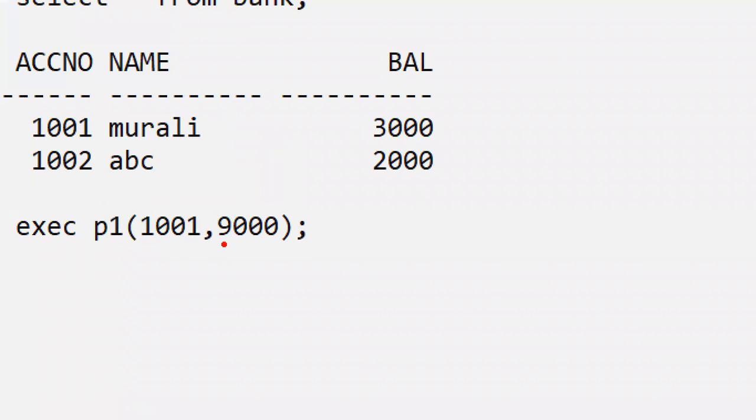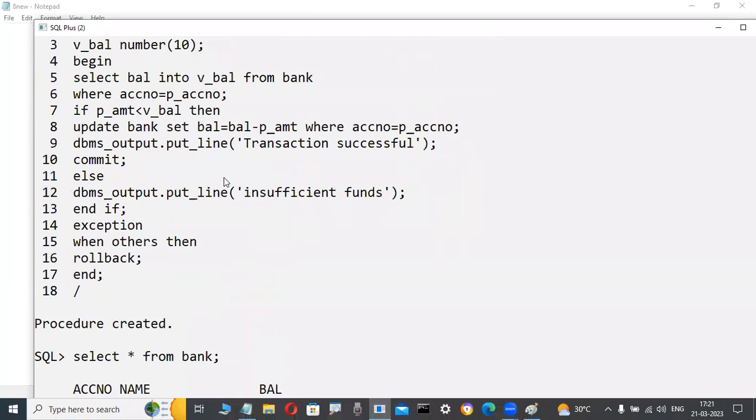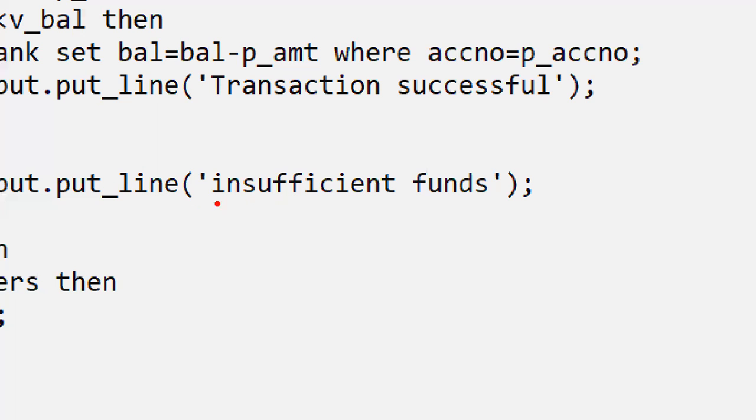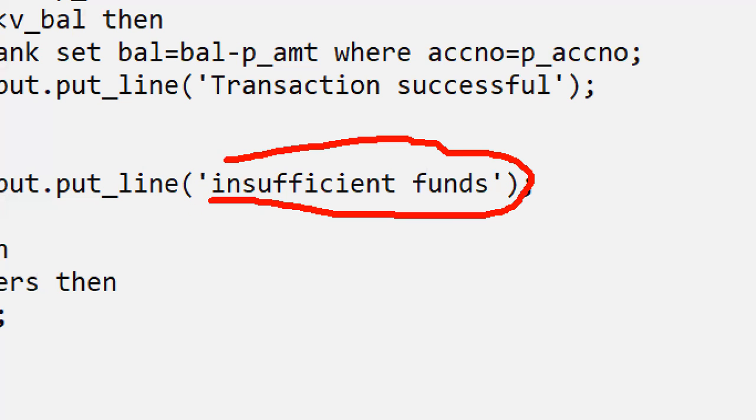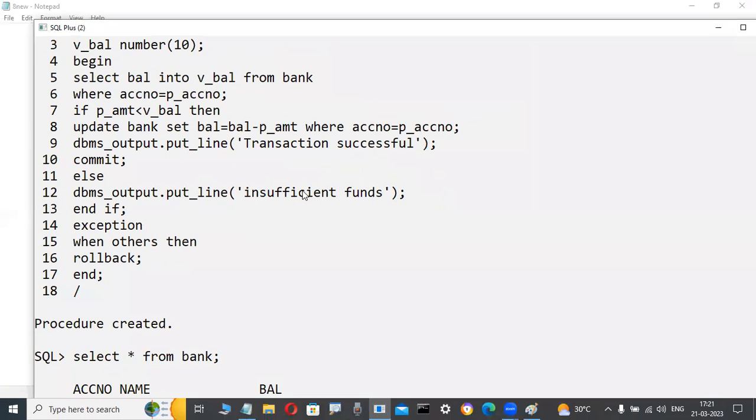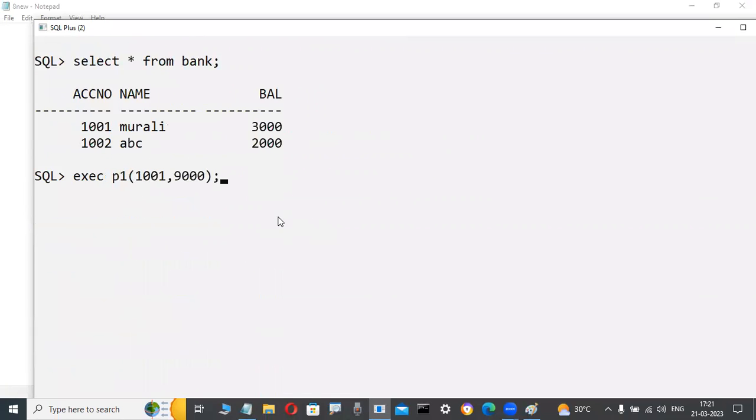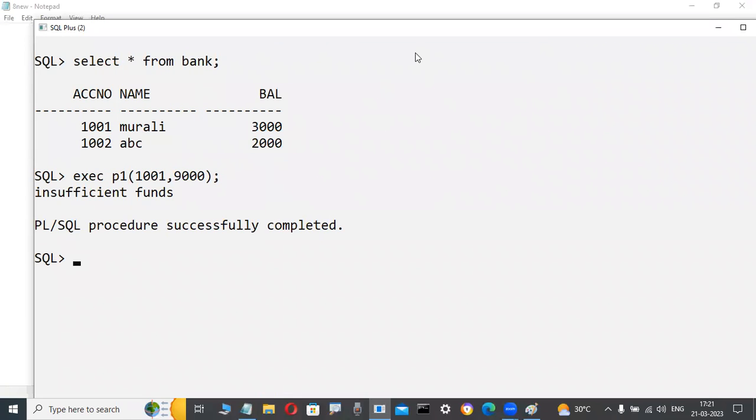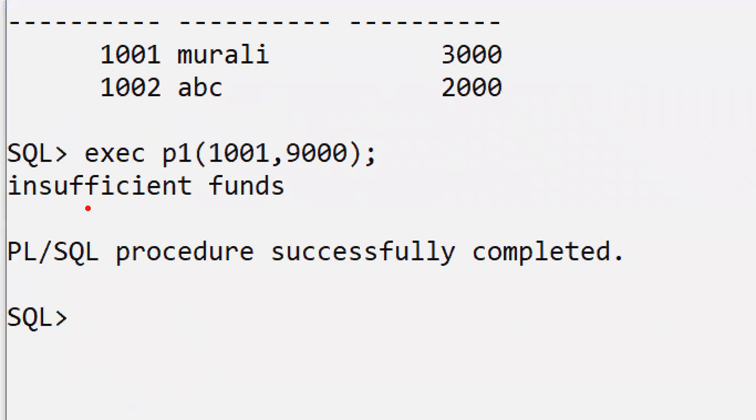Yes. Here I try to withdraw 9,000 rupees, but my balance is what? Account number 1001, Murali, only 3,000 rupees is there. So how can I withdraw this? That is, this procedure's coding is executed internally. "Insufficient funds" is a message, it will display or not? Yes, because I wrote the coding, that code is executed. Otherwise, how would it be displayed? Impossible. That's why PL/SQL coding is required.